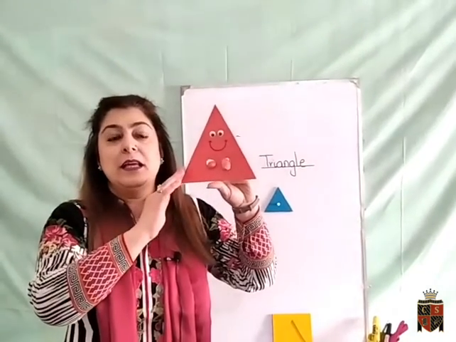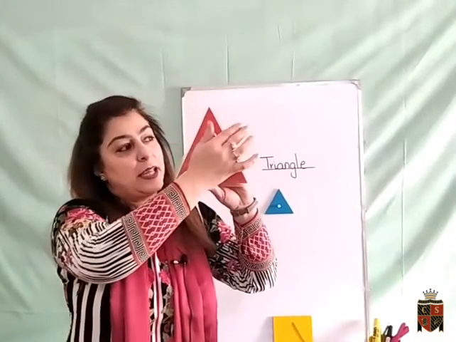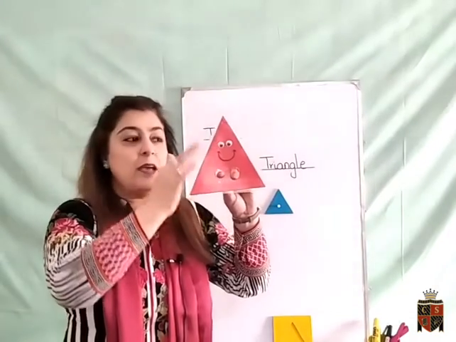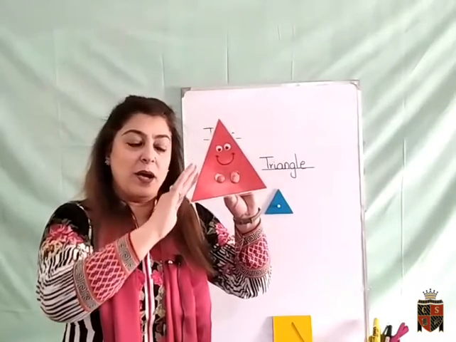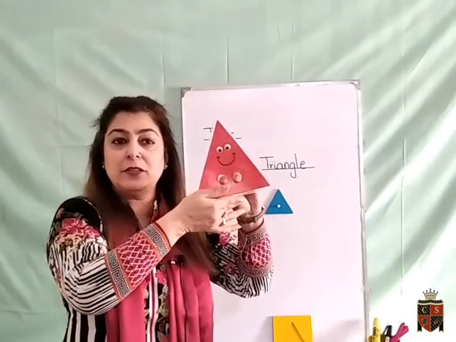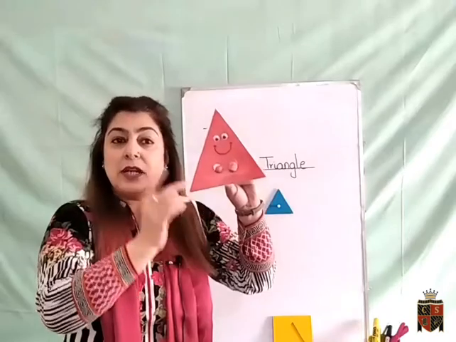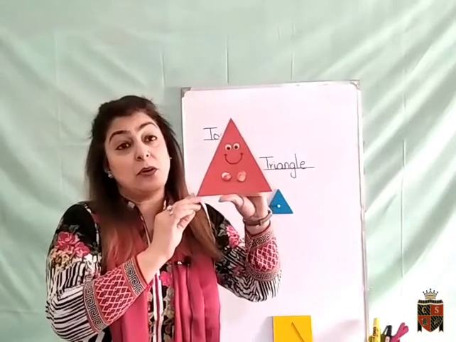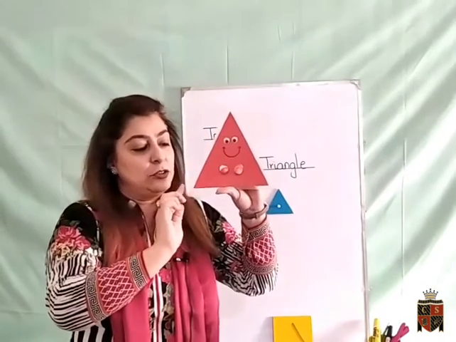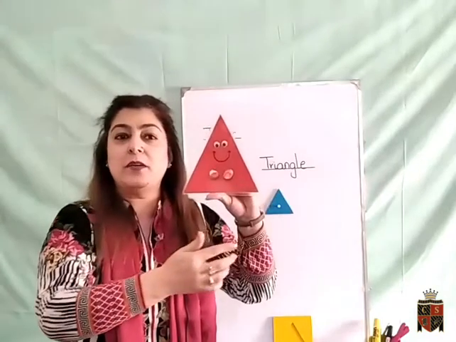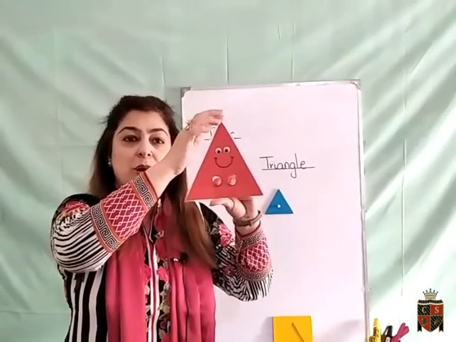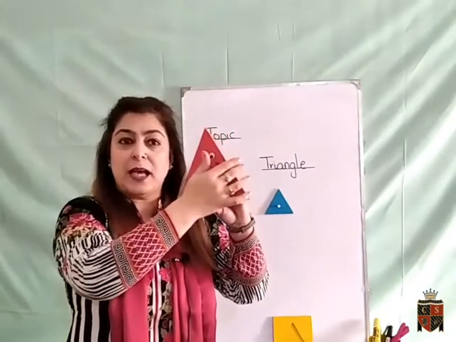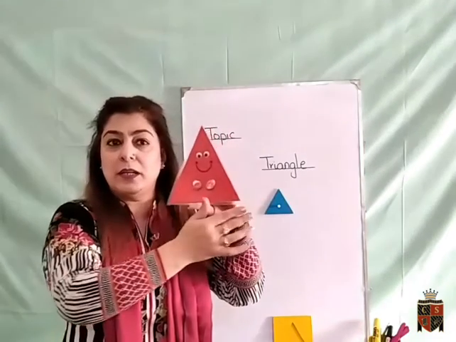Okay, now I'm going to tell you about triangle. A triangle has three sides: 1, 2 and 3. How many sides does a triangle have? It has 3 sides. And a triangle has 3 corners too: 1, 2 and 3. How many corners does a triangle have? 3 corners. A triangle has 3 sides and 3 corners.